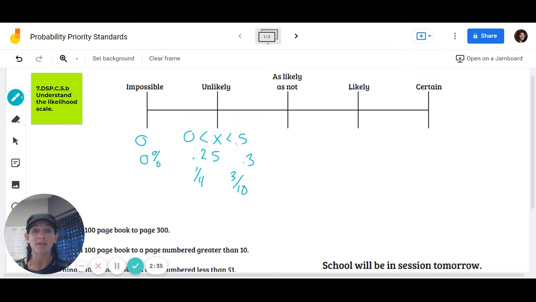All right, as likely as not, or you'll also hear us say equally likely. If something is equally likely to occur, we would say there's a 50-50 chance of that occurring. For example, flipping a coin. You have a 50% chance of getting heads and a 50% chance of getting tails. And that decimal value for as likely as not or equally likely is 0.5. That percent would be 50%, and that fraction is a half.